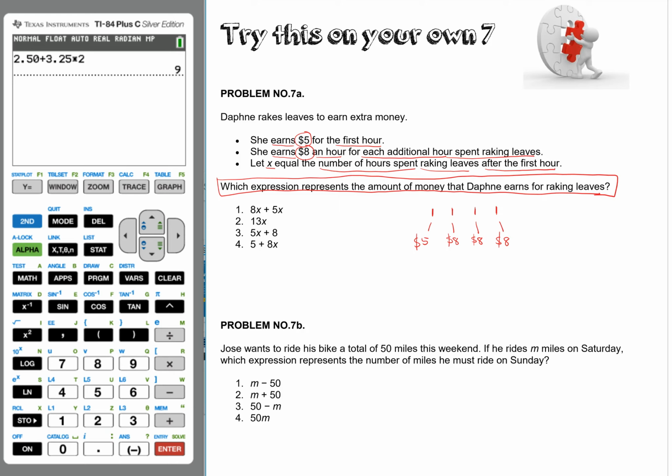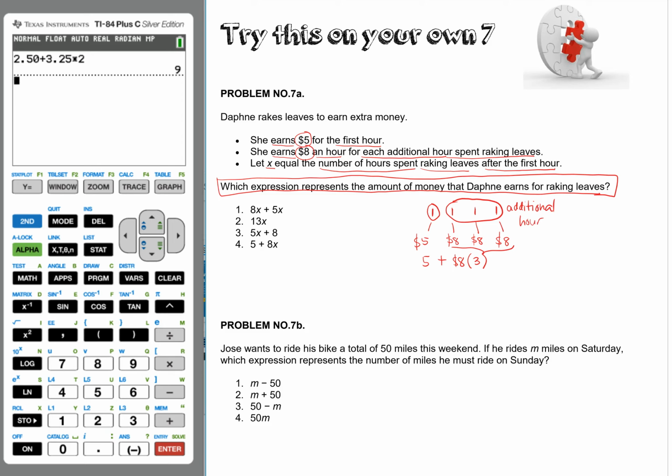So how do you calculate the amount Daphne earns? I would say this one is $5 plus $8 times 3 hours. So this is the first hour, and this represents the additional hours.